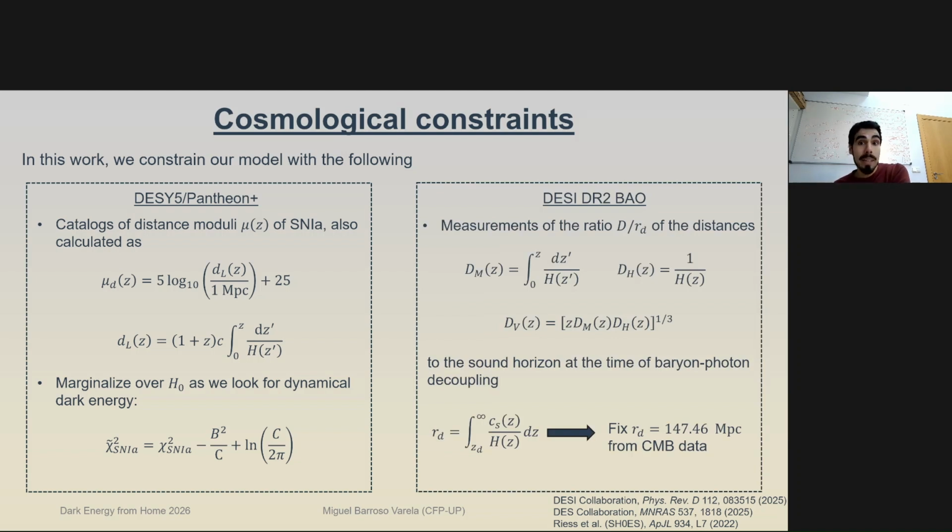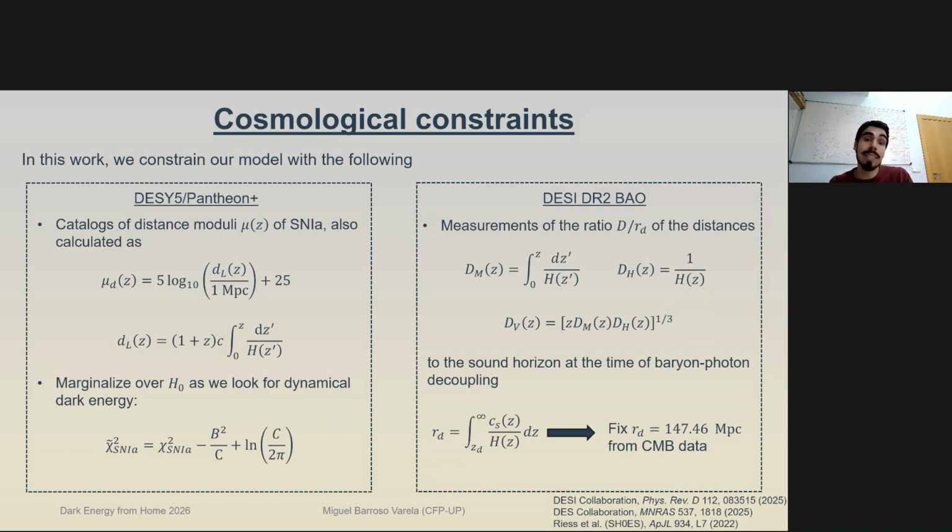For DESI, we get BAO data, which are the ones that actually indicate some dynamical dark energy behavior. These come in the form of the ratio D over r_d, where these capital Ds are distances that are given in terms of the background expansion of the universe. So again, they will have the information about the late time modifications of the model.